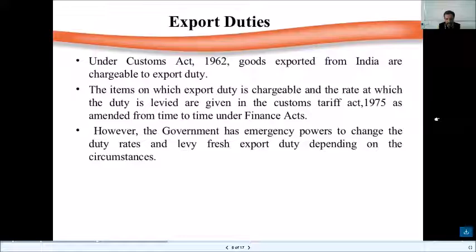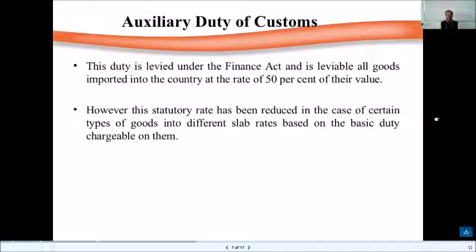If you have your office in ITPL and you are exporting your software, there are many provisions such as tax holidays, tax subsidies, waiving off of export duties, and 100% export oriented units. There are a lot of benefits given by the government. The government has emergency powers to change the duty rates and levy fresh export duty depending on the circumstances.